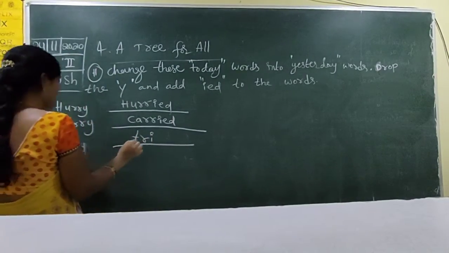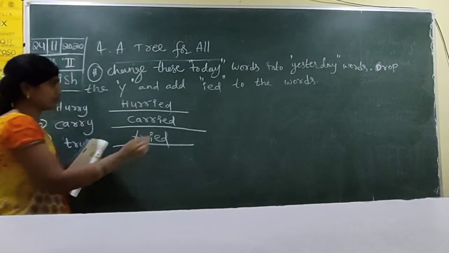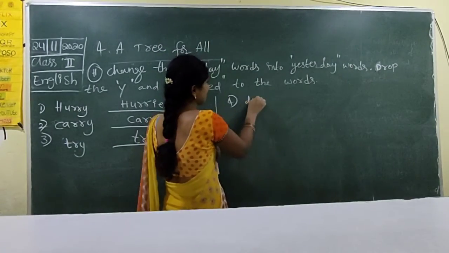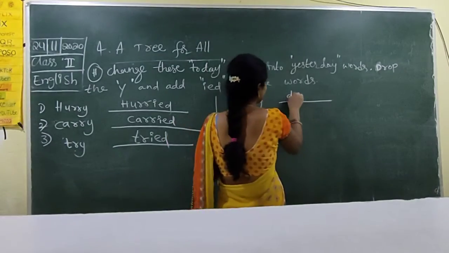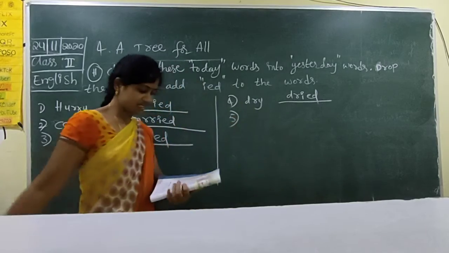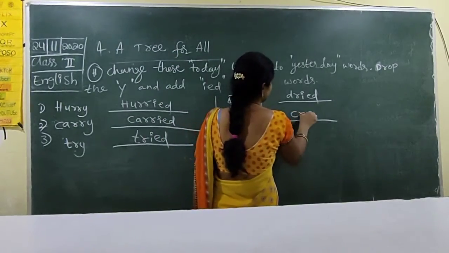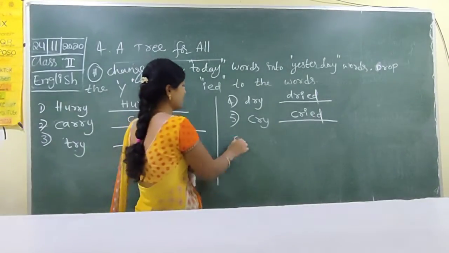Third one completed. Next, fourth. Dry. DRY. Instead of Y you have to write IED. Dried. Next, cry. IED. Cried. CRIED.